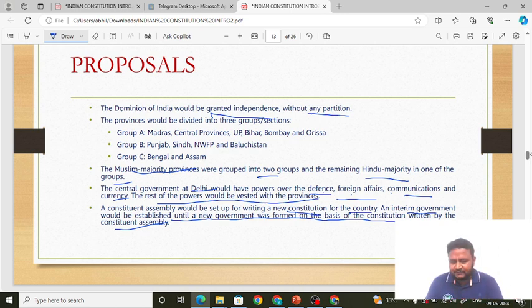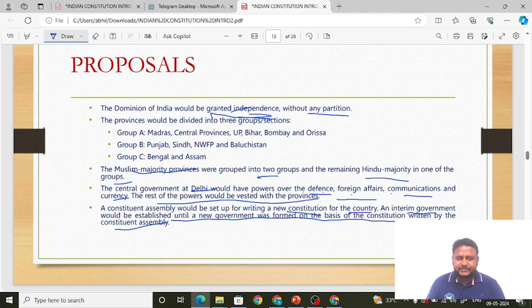Once again I am repeating, friends, please pay attention. First, the Dominion of India would be granted complete independence, without any partition, and the provinces would be grouped into three sections: two Muslim majority and one Hindu majority. Next, the central government at Delhi would have powers over defense, foreign affairs, communication and currency, and the rest of the powers would be vested with the provinces, that is the states.